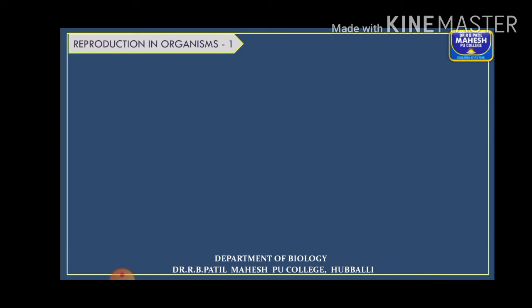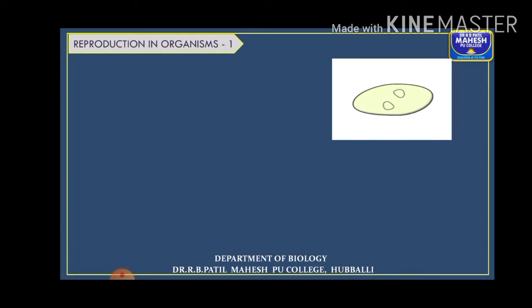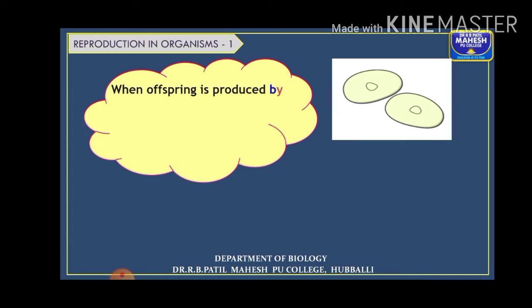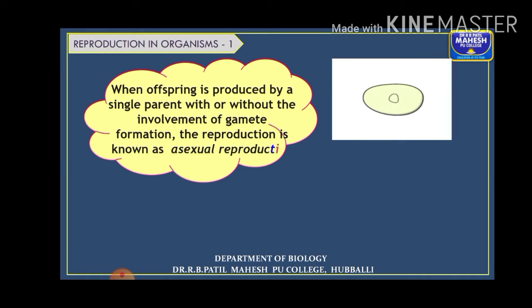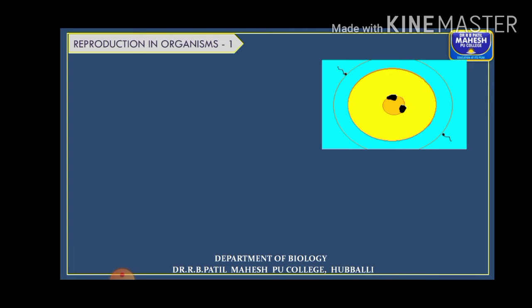Firstly, what is asexual reproduction? When offspring is produced by a single parent, remember, only a single parent, with or without the involvement of gamete formation, then the reproduction is said to be of asexual type. Then what about sexual reproduction?